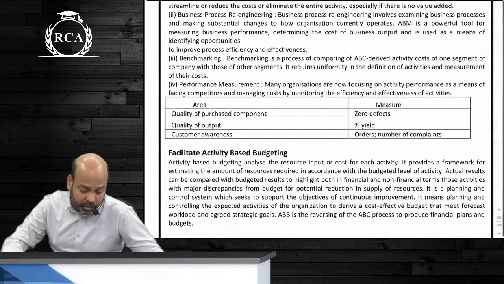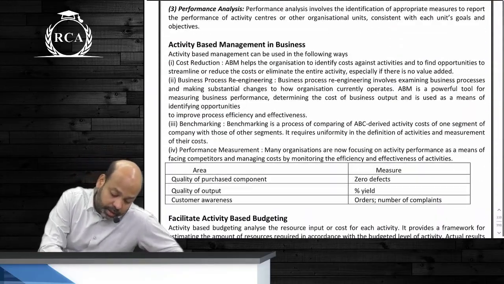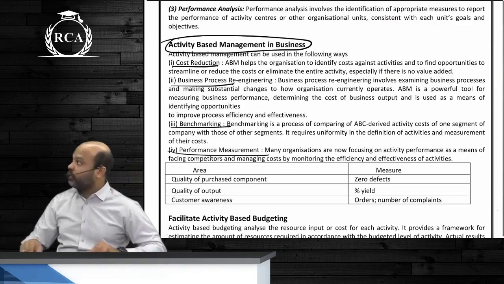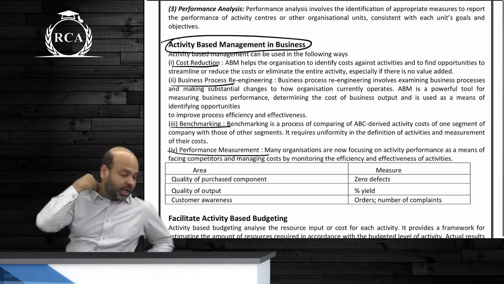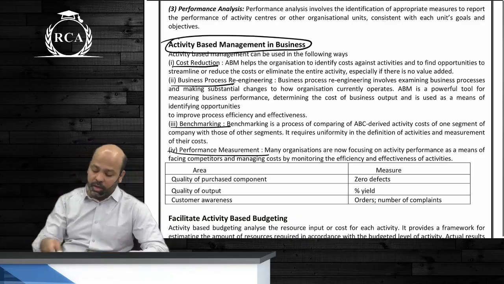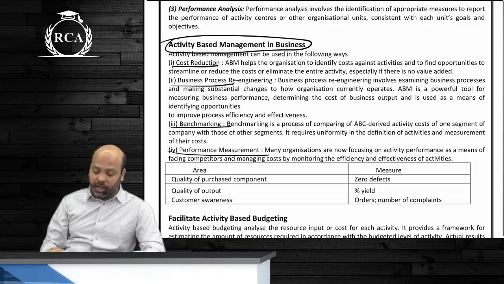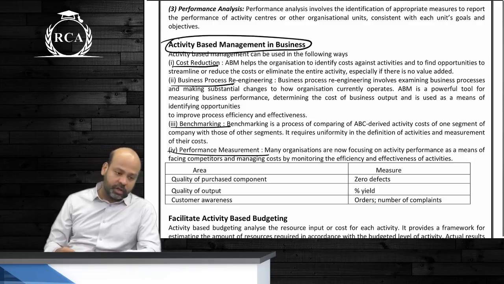That is why, when they talk about applications of how you will use activity based management in business, there are a few things that are given. The first one is cost reduction. I've been talking about this right from the beginning. ABC, how will it help us in cost reduction? You're identifying the exact cause and effect relationship, what is resulting in the organization's expenses. So obviously you can work on those drivers better and reduce the overall cost incurred by the organization.